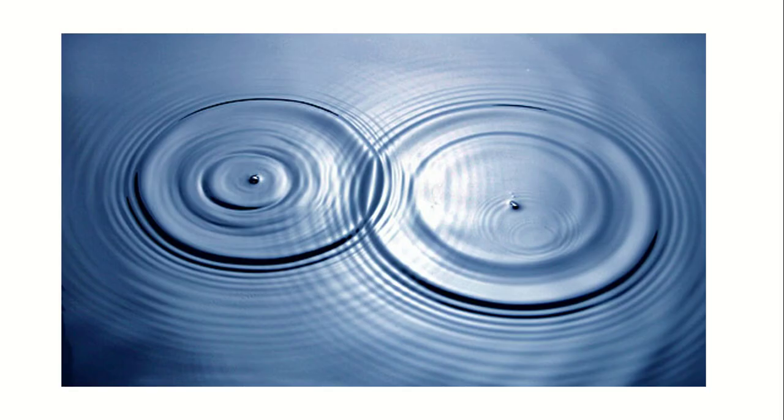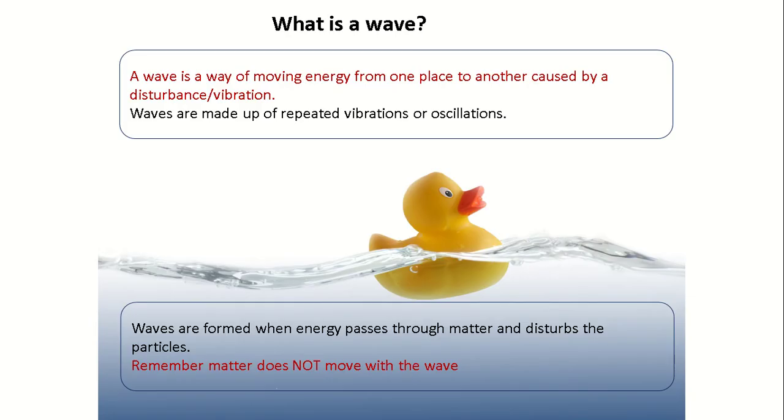General properties of waves. What is a wave? A wave is a way of moving energy from one point to another caused by a disturbance or a vibration. Waves are made up of repeated vibrations or oscillations.